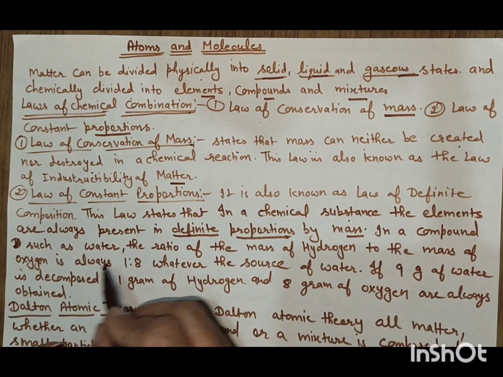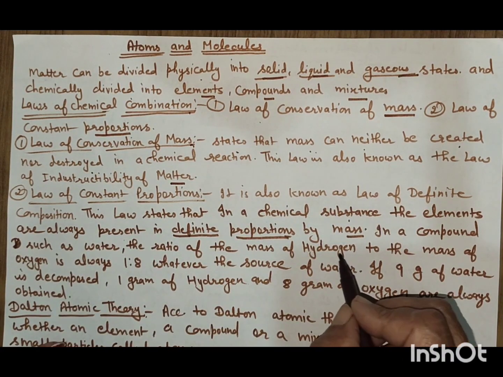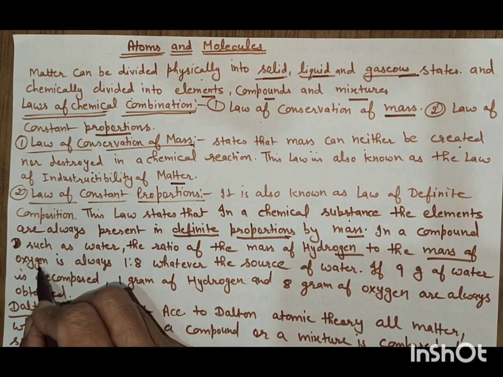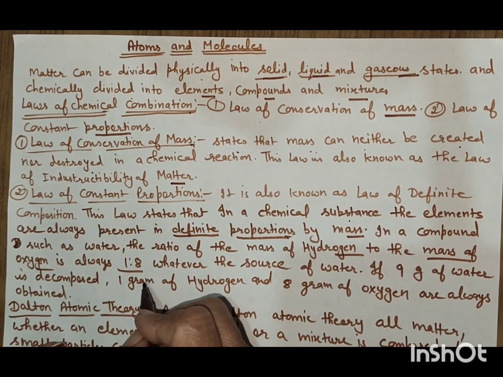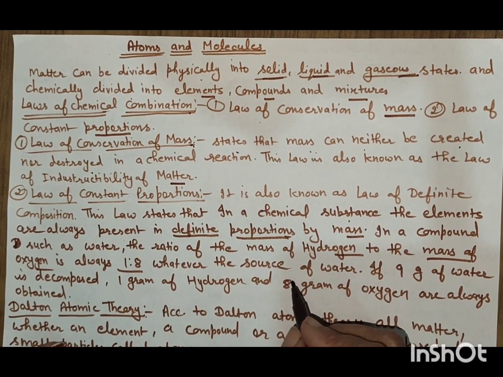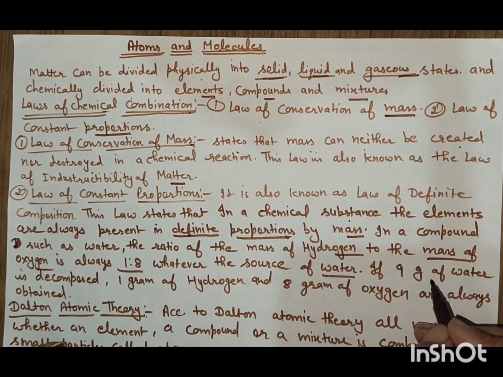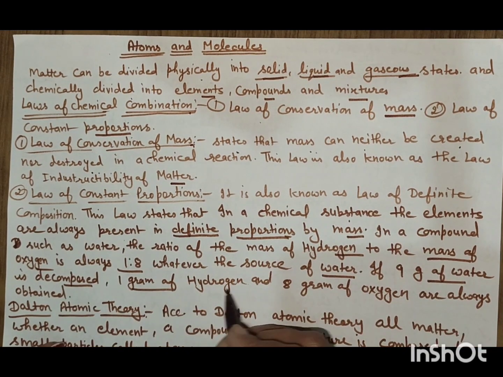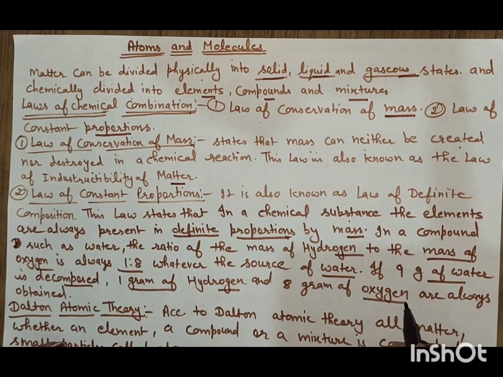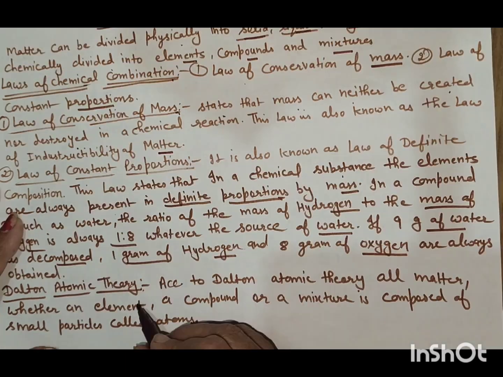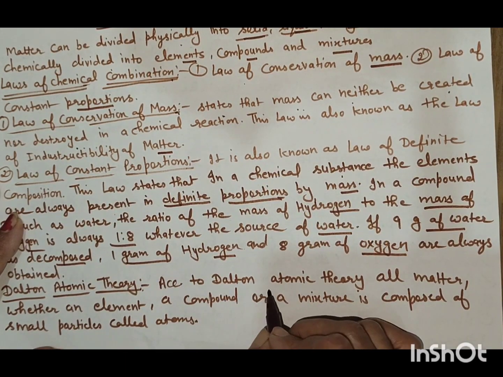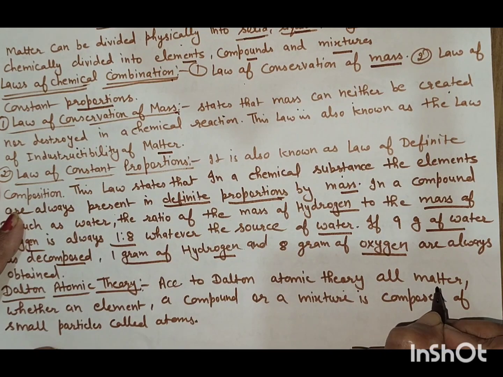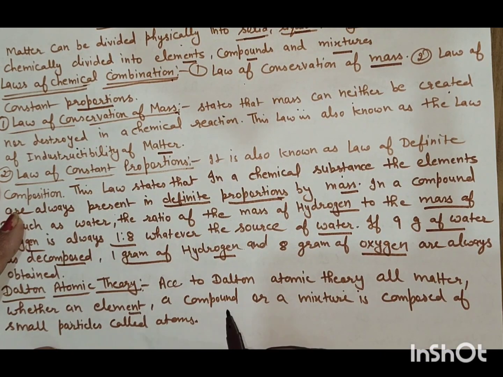In a compound such as water, the ratio of the mass of hydrogen to the mass of oxygen is always 1:8, whatever the source of the water. If 9 grams of water is decomposed, then it will give 1 gram of hydrogen and 8 grams of oxygen.